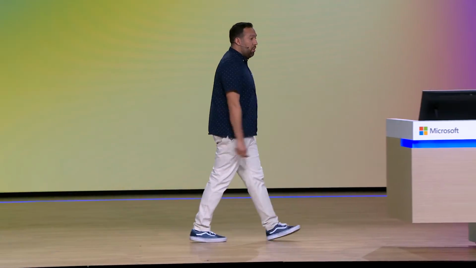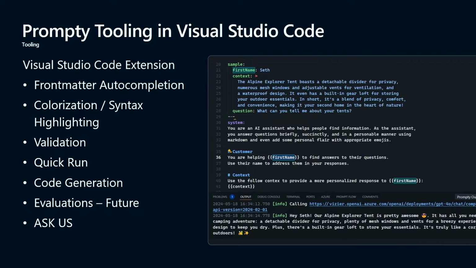In Visual Studio Code, we made a Prompty extension that does a bunch of stuff. Like it does some autocomplete, it does some color syntax and highlighting, it does validation, quick run, code generation. We're looking at other stuff to put in there that makes you more productive as a developer. But as you look at this Prompty file, the reason why it looks so familiar is because it's just Markdown with front matter that tells it, hey, what should I put in there?